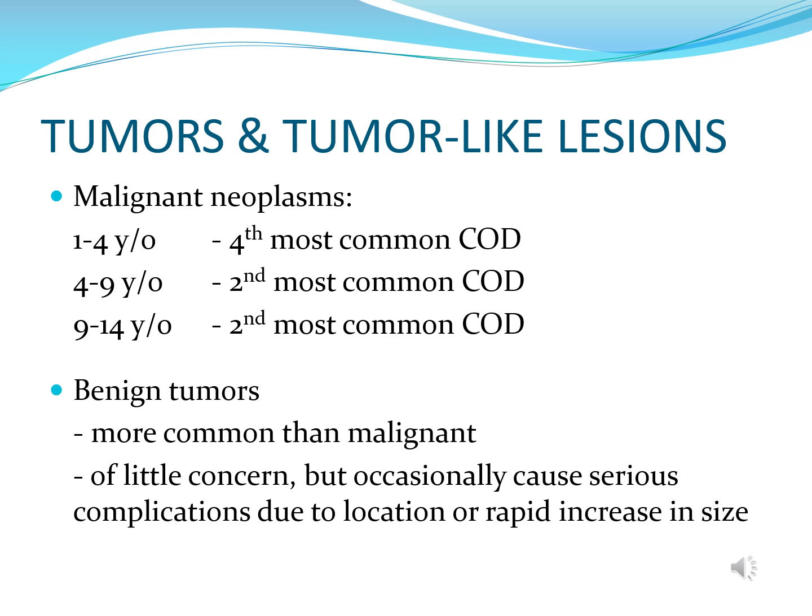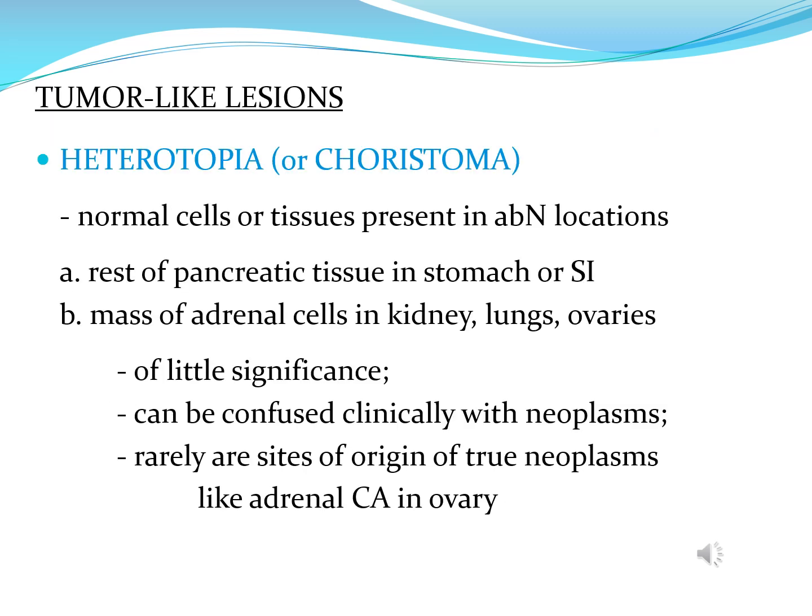We will now discuss tumors and tumor-like lesions. So for malignant neoplasm, this is the fourth most common cause of death in the 1 to 4 year age group, and it becomes the second most common cause of death in the 4 to 9 age group and 9 to 14 age group. So for benign tumors, this is more common than malignant in infancy and childhood. And benign tumors are of little concern but occasionally cause serious complication due to the location or rapid increase in size.